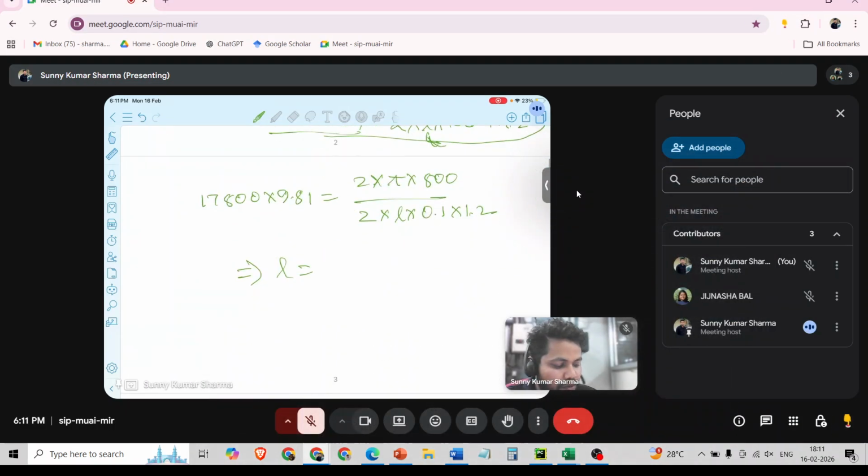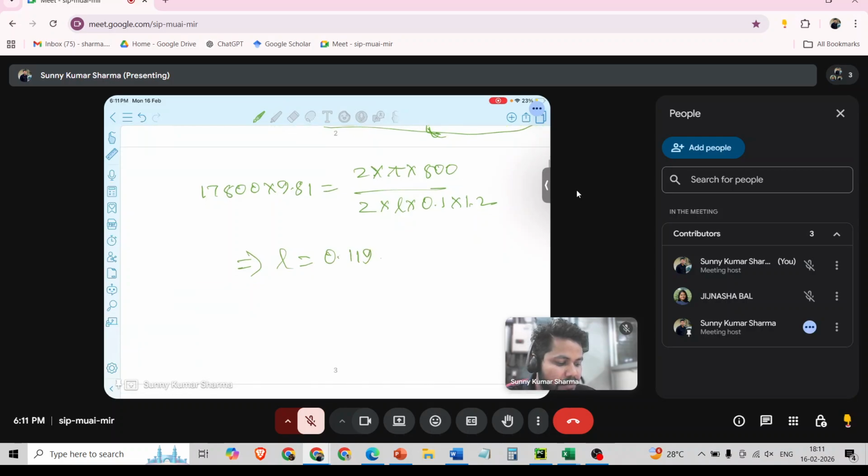This value will come as approximately 0.119 in meter. So it will be 12 centimeter.